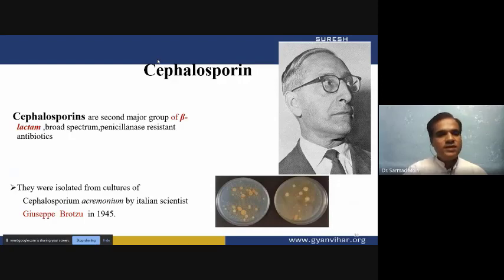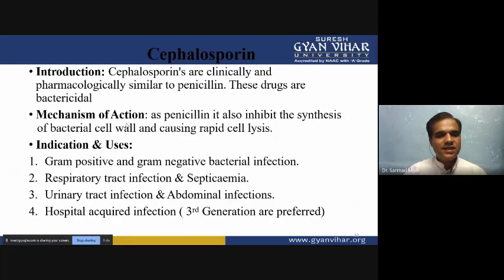This cephalosporin is a penicillinase resistant antibiotic, and it is not affected by the penicillinase enzyme. The penicillinase enzyme is able to break down other antibiotics, but cephalosporin is not affected by it.